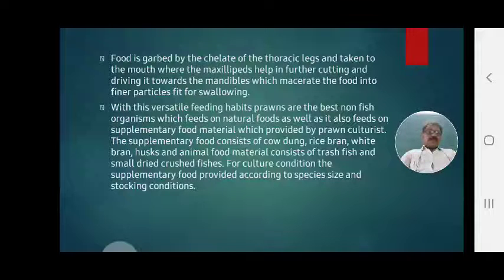When naturally cultured, prawns take food material naturally available in the sea area, in the oceans. But when cultured in culture ponds, then along with natural food, prawn culture is provided supplementary food, and various types of food material are supplied.